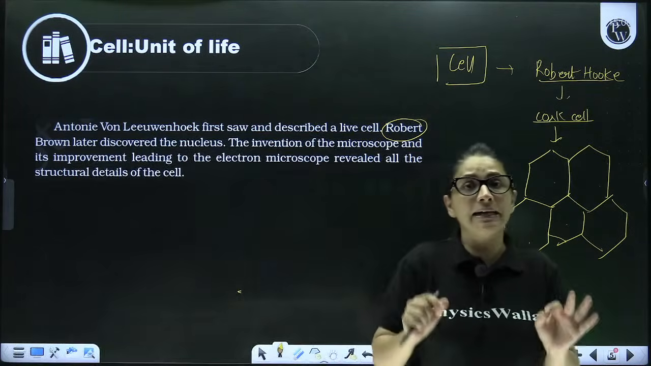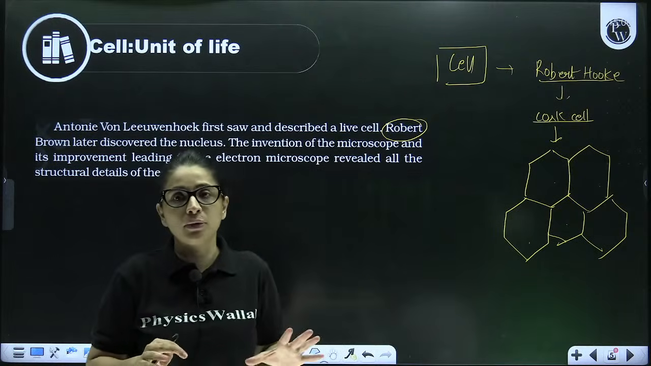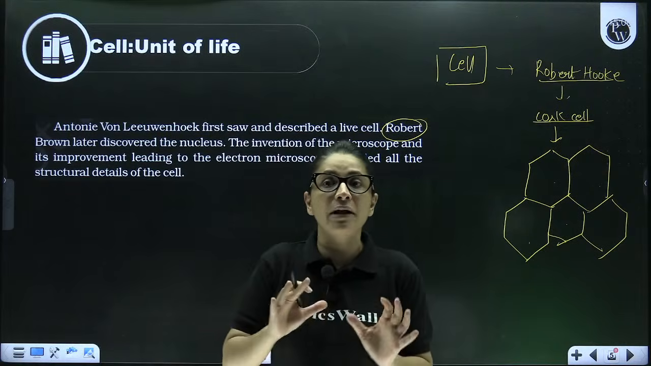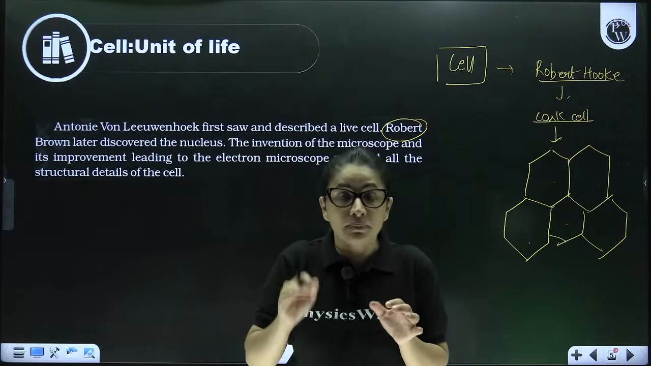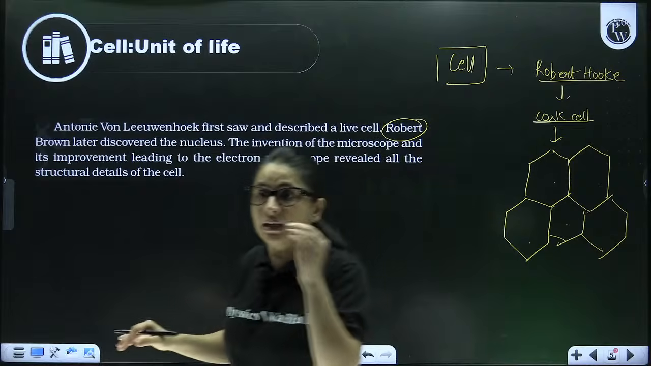Basically, beta, cell is the basic unit of life. When I say this, I want to convey that all living organisms, without any exception, are made up of cells. Or you can say that anything which is not made up of even one cell is not considered living.